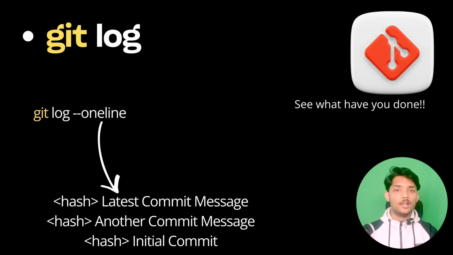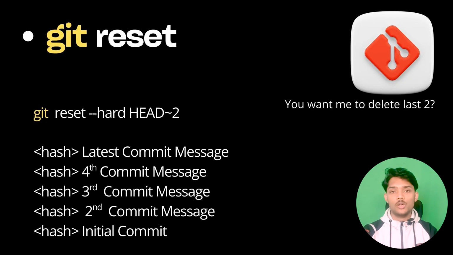So after you see the log, you will see multiple hashes and you just have to count the numbers. You have to go back. For example, there are 5 commits and you want to delete the last 2 commits, so you have to go back to the third one. So in the command git reset --hard HEAD~, you have to type 2. So it will delete the last 2 commits.